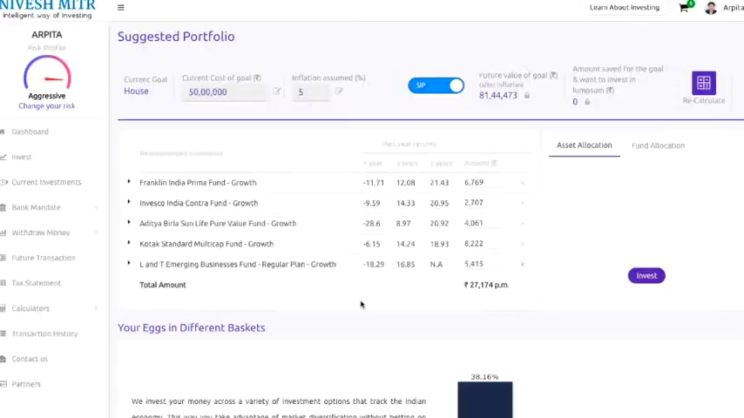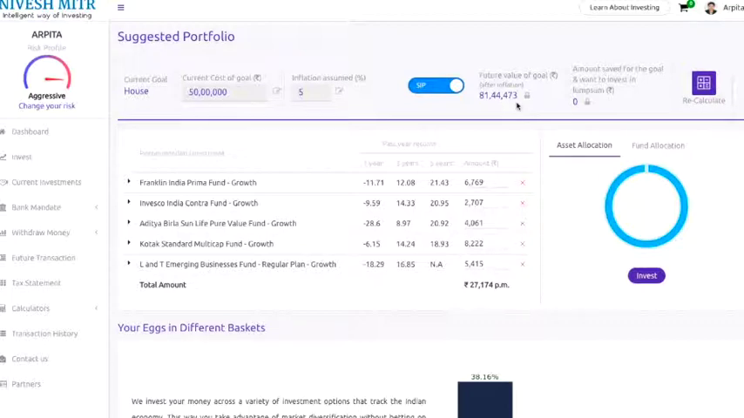So one thing that needs to be noted very carefully is that Nivesh Mitra's calculator takes into account inflation also. So the house today that you want to buy is for 50 lakhs, but after 10 years that you will buy, it will not remain 50 lakhs. It takes into account inflation. So we've assumed here inflation of 5%, and assuming an inflation of 5%, the house that you want to buy today, which is of 50 lakhs, after 10 years, it will cost 81 lakhs 44,473.